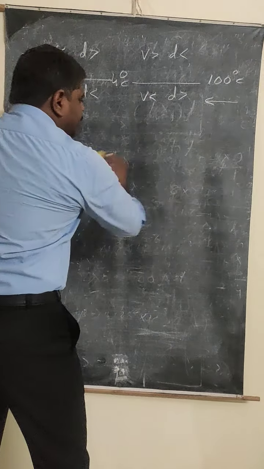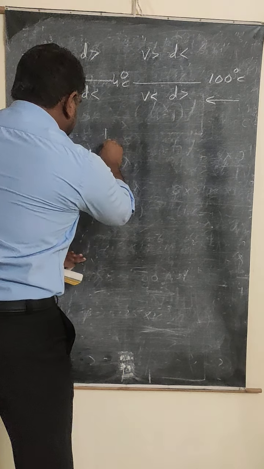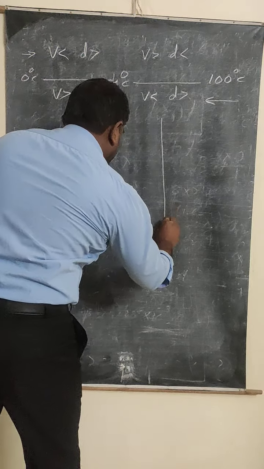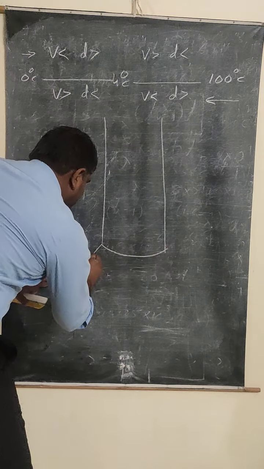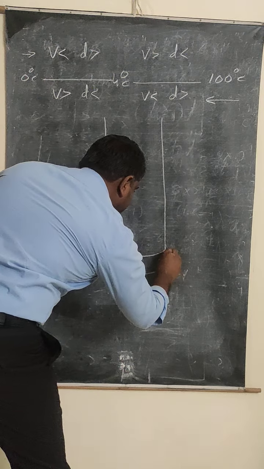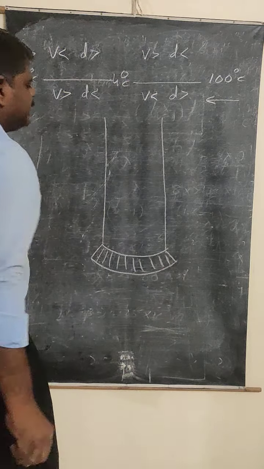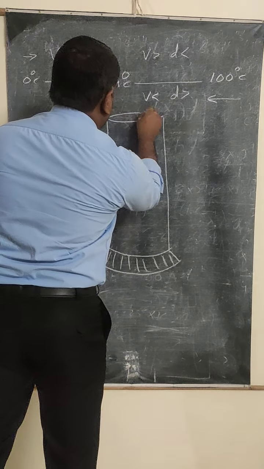So let's say this is a glass beaker I am taking here. This is the base of the glass beaker, and here is the open top.